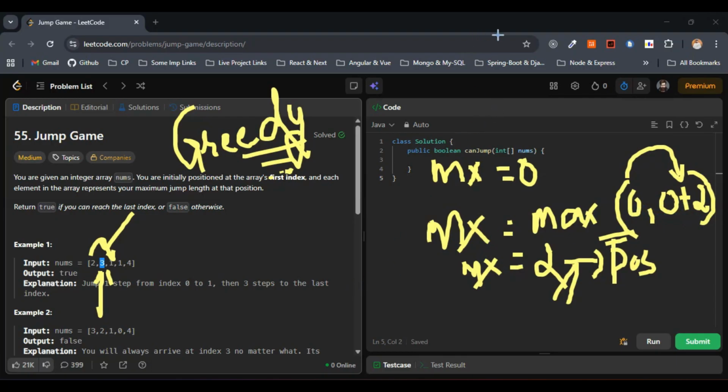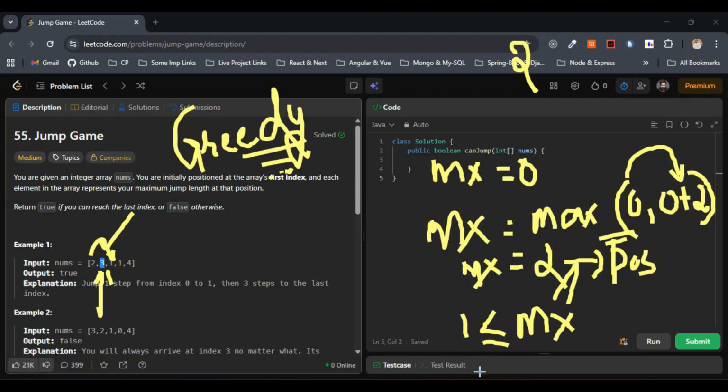We are moving to the next index, index 1, and quite obviously 1 is less than 2.